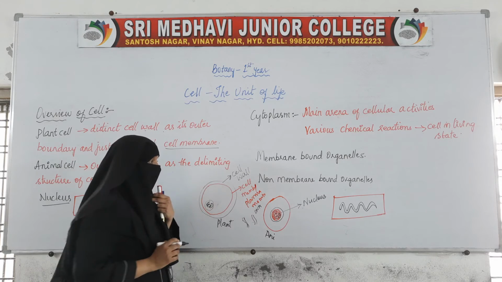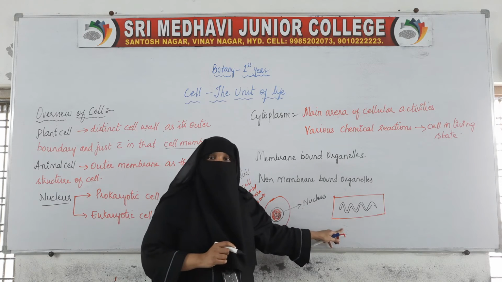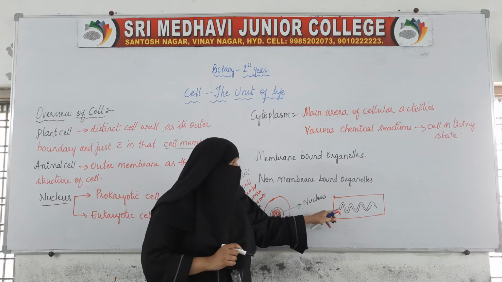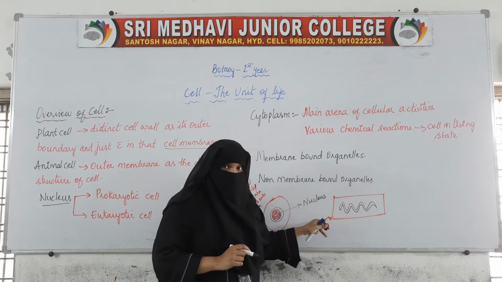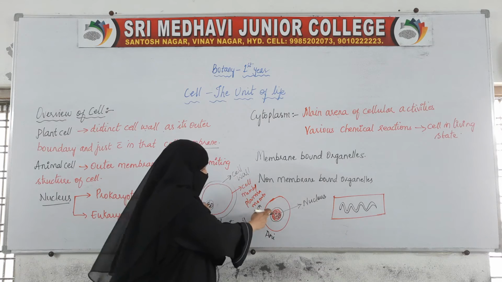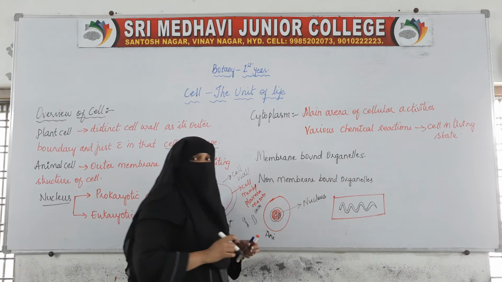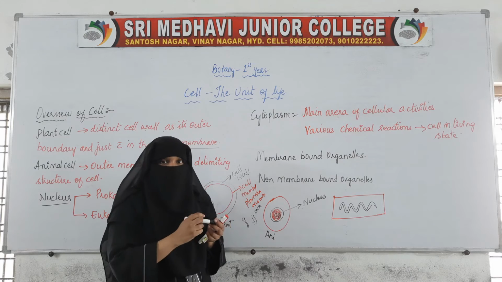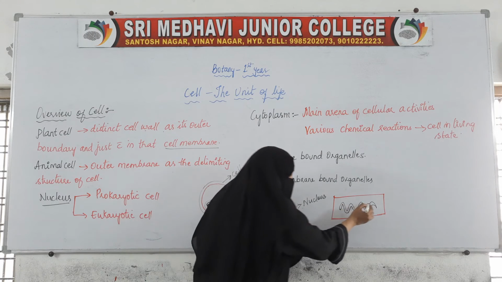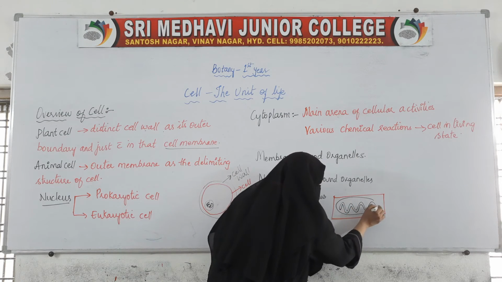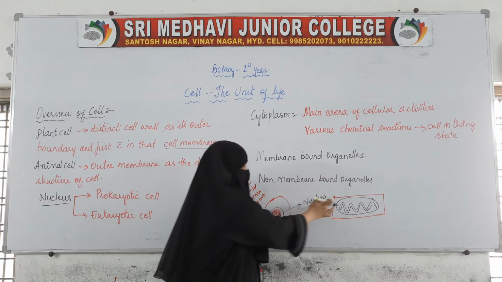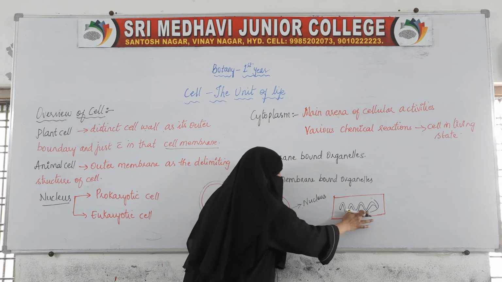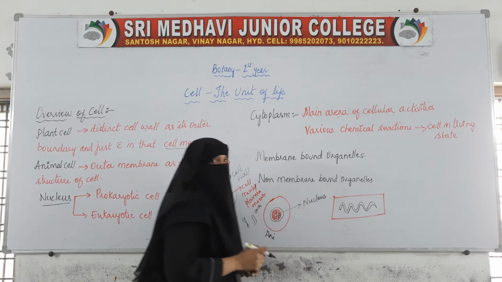Now here, whereas in this prokaryotic cell, the nucleus is not present. Do you see any nucleus? Just this genetic material is scattered in the middle of the cell. It is not enclosed inside the nucleus. We don't find a nucleus like this inside it. What does it have? Only the genetic material.